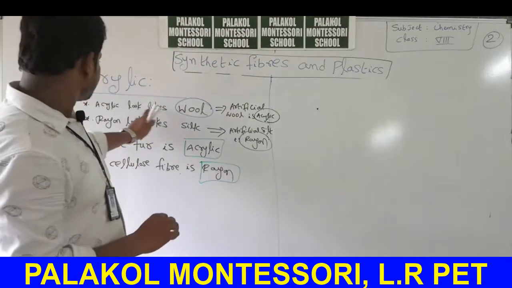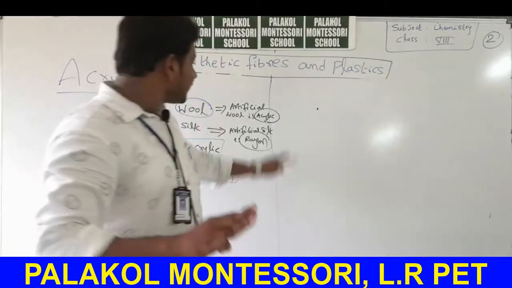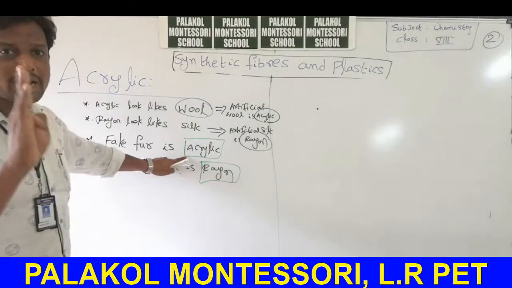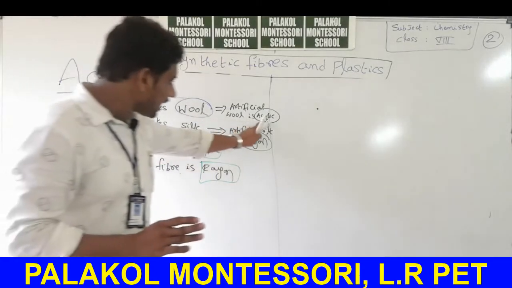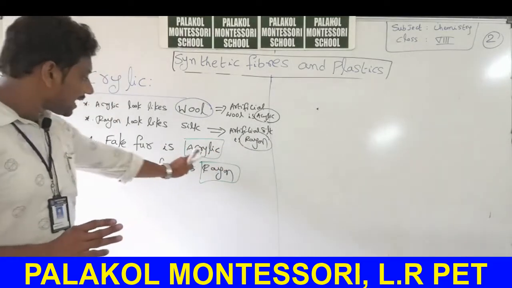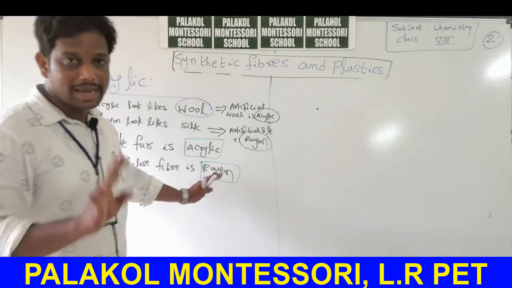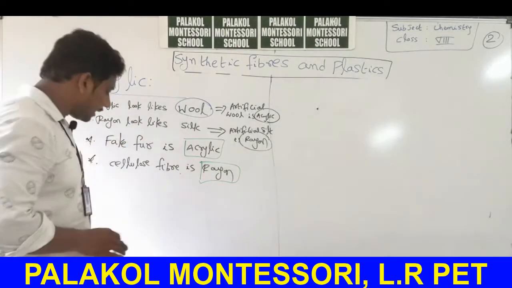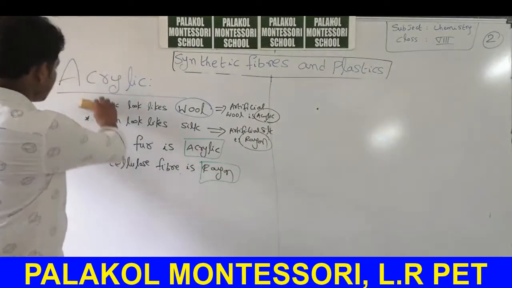Third bit, artificial wool is acrylic, fake fur is acrylic. Very, very important bits. Artificial wool is acrylic, artificial silk is rayon, fake fur is acrylic, cellulose fiber is rayon. This is about the introductory part to acrylic.